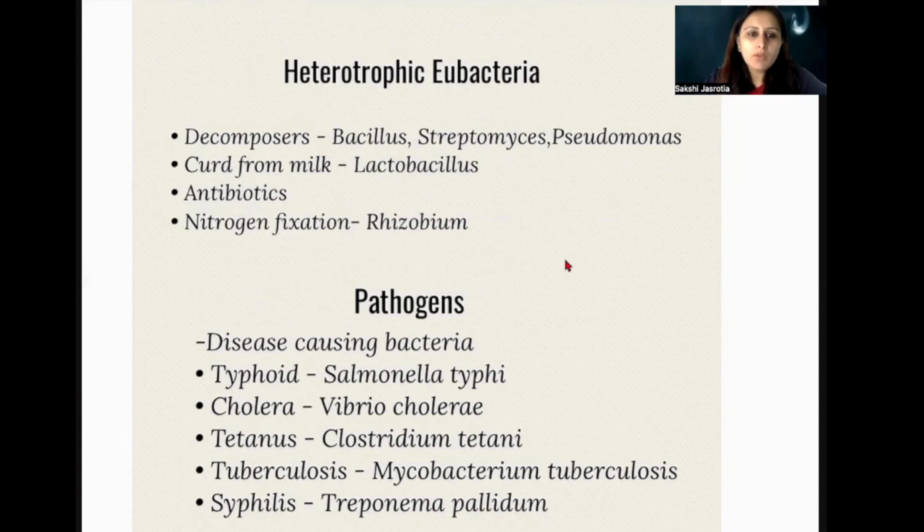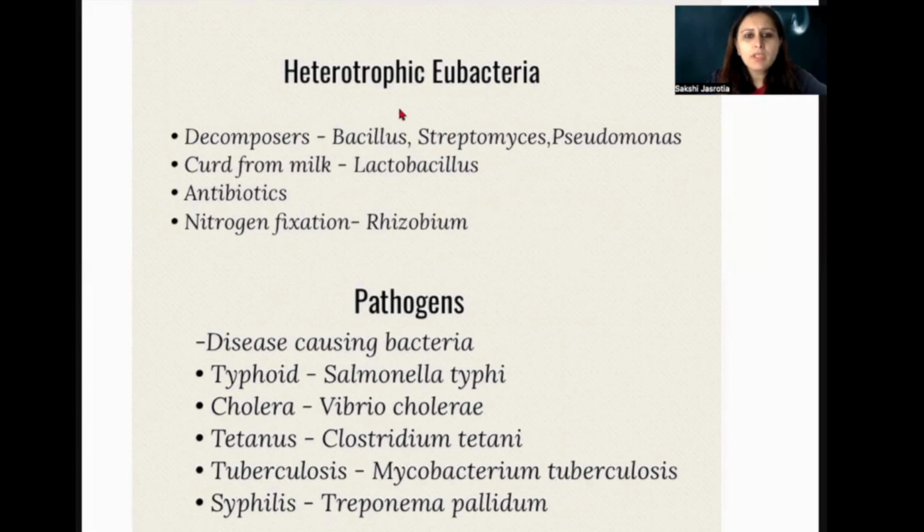Now, this was about the autotrophic bacteria that we have discussed so far, that undergo photosynthesis and can prepare their own food. But what about others? There are heterotrophic bacteria also. And are all these bacteria harmful to us, or do they have any benefit also? We will discuss it now.